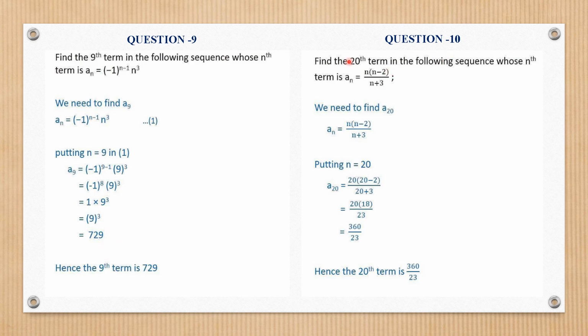For number 10, find the 20th term for the nth term as n into n minus 2 by n plus 3. So put n as 20. So it will be 20 into 20 minus 2 divided by 20 plus 3. See from here, it is 20 into 18 by 23, which becomes 360 upon 23, which is your desired 20th term.